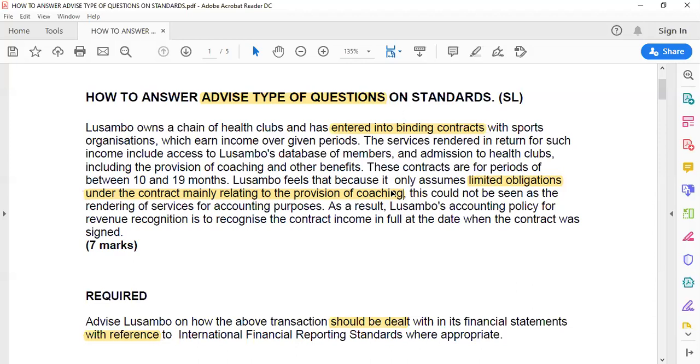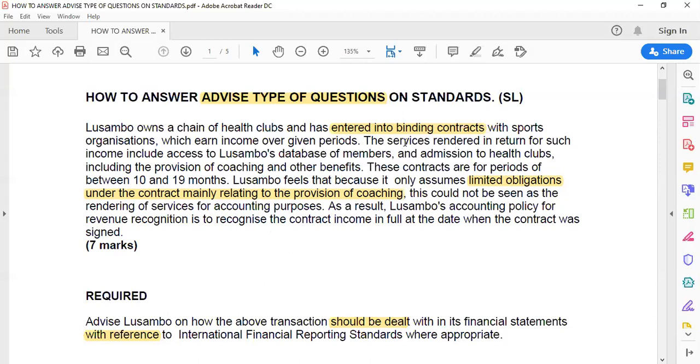But don't talk about step number 2. What is not fulfilled? Just highlight it in your question paper. Talk about what he has done, then come and criticize later. Okay. And you've seen that this could not be seen as a rendering of services for accounting purposes. So somebody does not recognize these services.